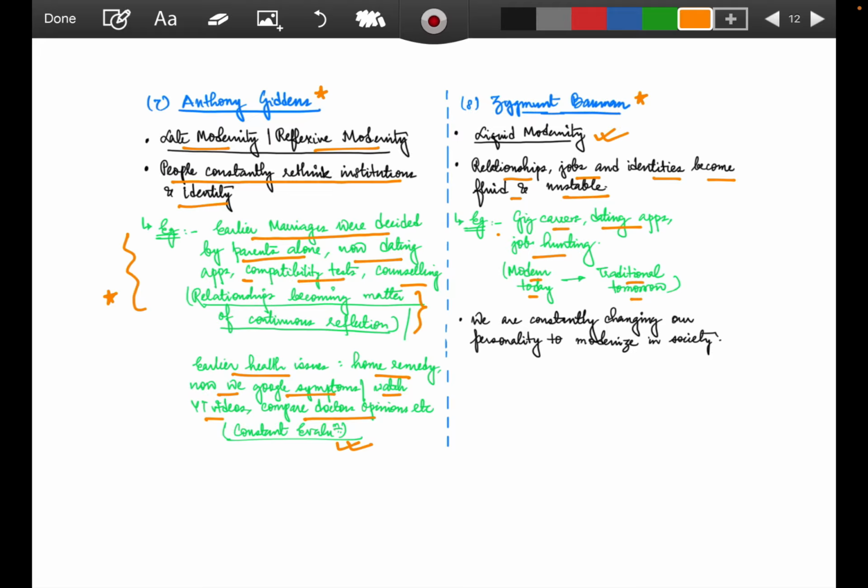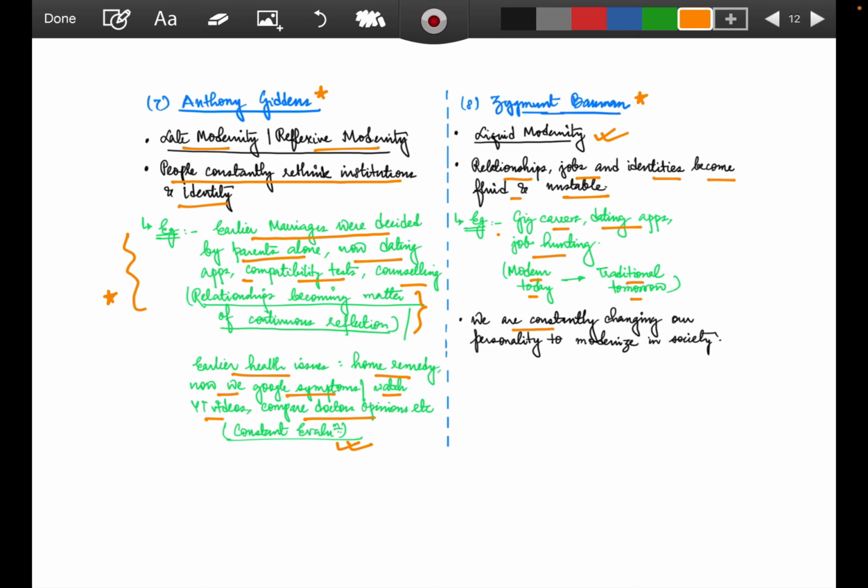So you think that 10 years later or 5 years down the line, we'll think that okay, AI has come up now only and it is just the modern thing? No, it will get traditional tomorrow. We'll get used to it so much. So whatever it is, liquid modernity. Don't think that what is modern will always remain modern, right?